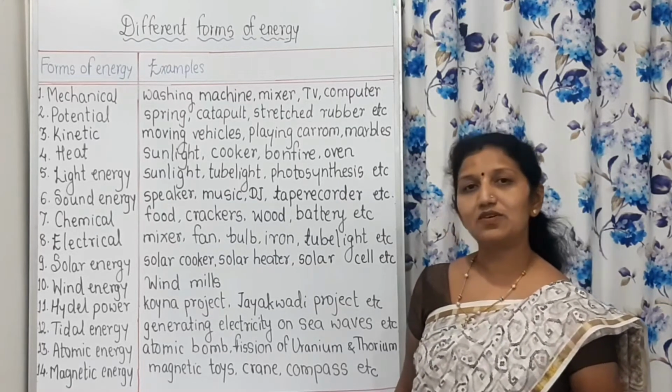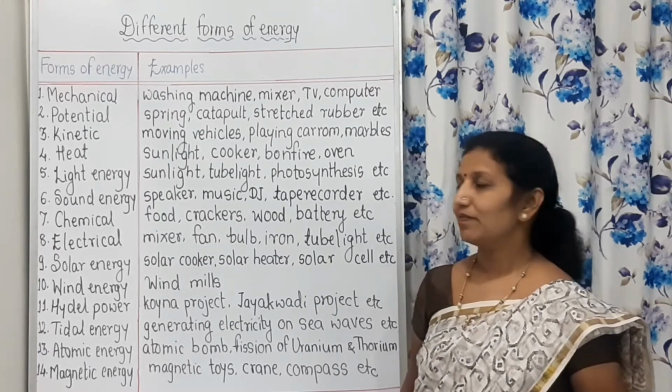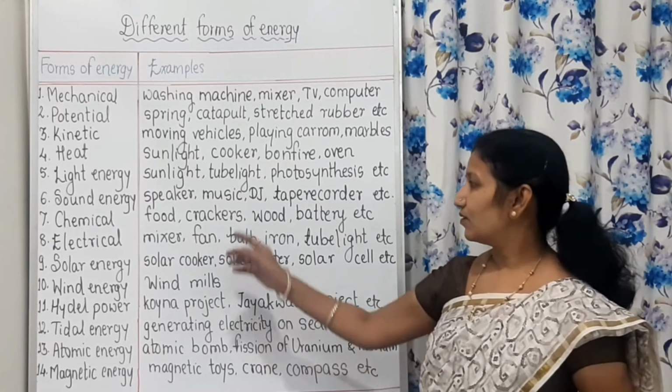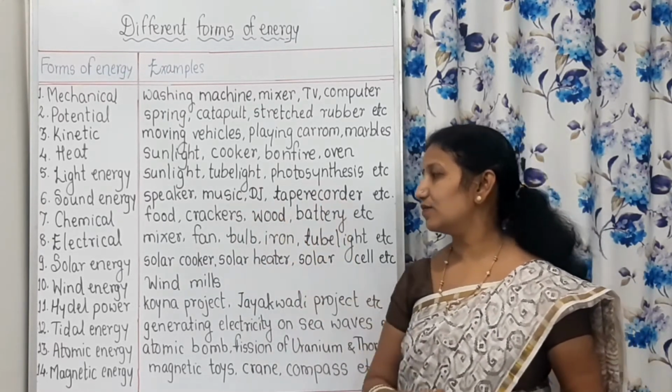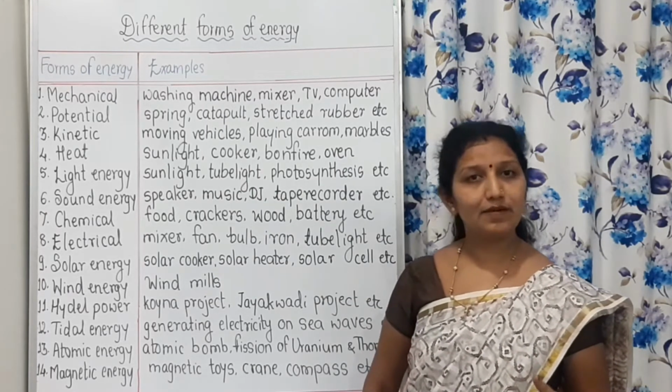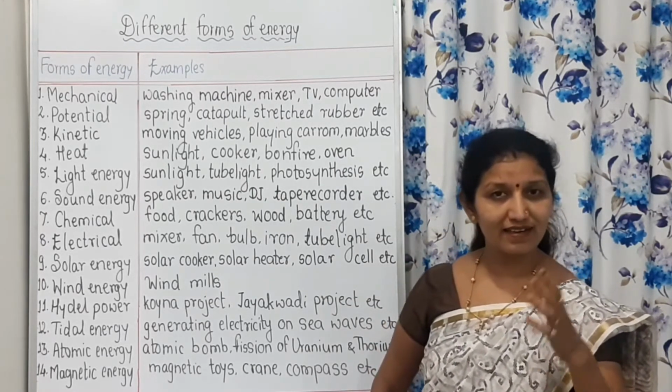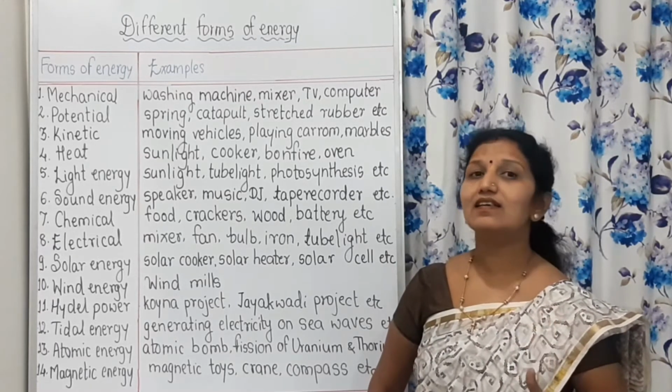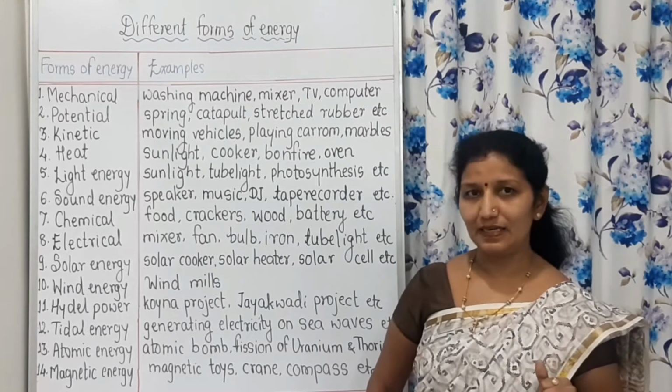In Marathi, it is called Rasainik Urja. Here, we have seen that we consume food. This food contains chemicals, and that's why it is a source of chemical energy.